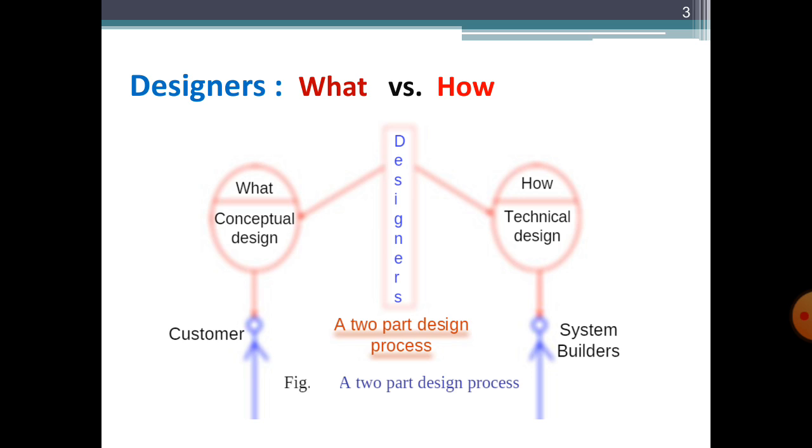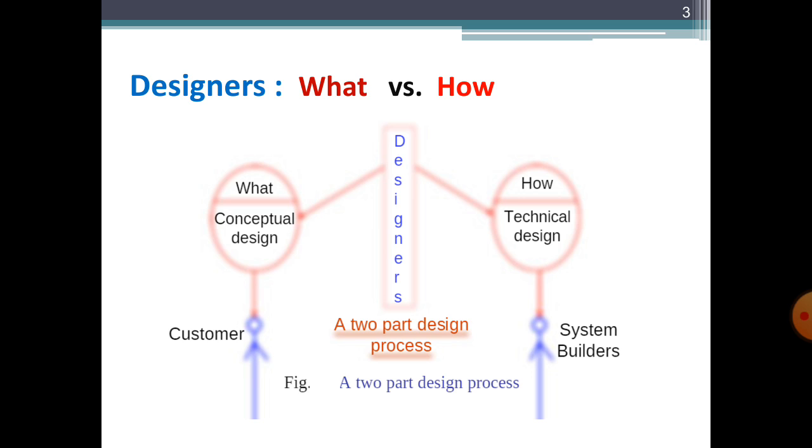As I said earlier, there is a problem domain and a solution domain. The problem domain tells us what the system will do. We will not directly jump into the detail of how the system will perform different functions. There are two different notions in design, the what part and the how part, and design actually bridges the gap between the problem domain and the solution domain.